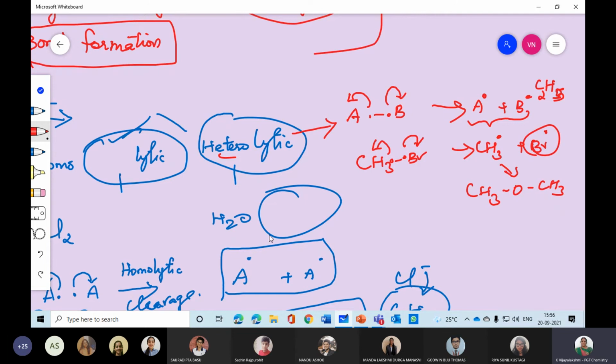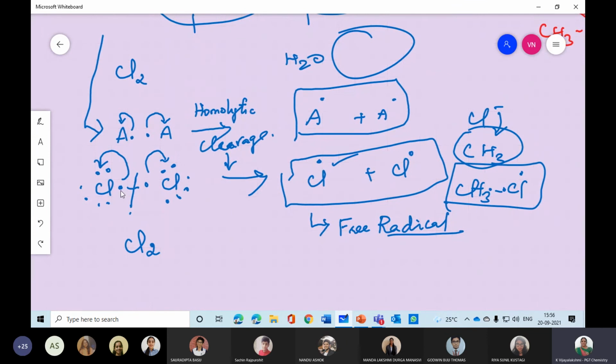So whenever a fission reaction takes place, there are two types of reactions, homolytic and heterolytic. Homolytic means identical atoms are breaking apart. Heterolytic means a different point is breaking. Now I am giving an idea of what is homolytic and what is heterolytic. I will give one or two points. Remember homolytic cleavage.